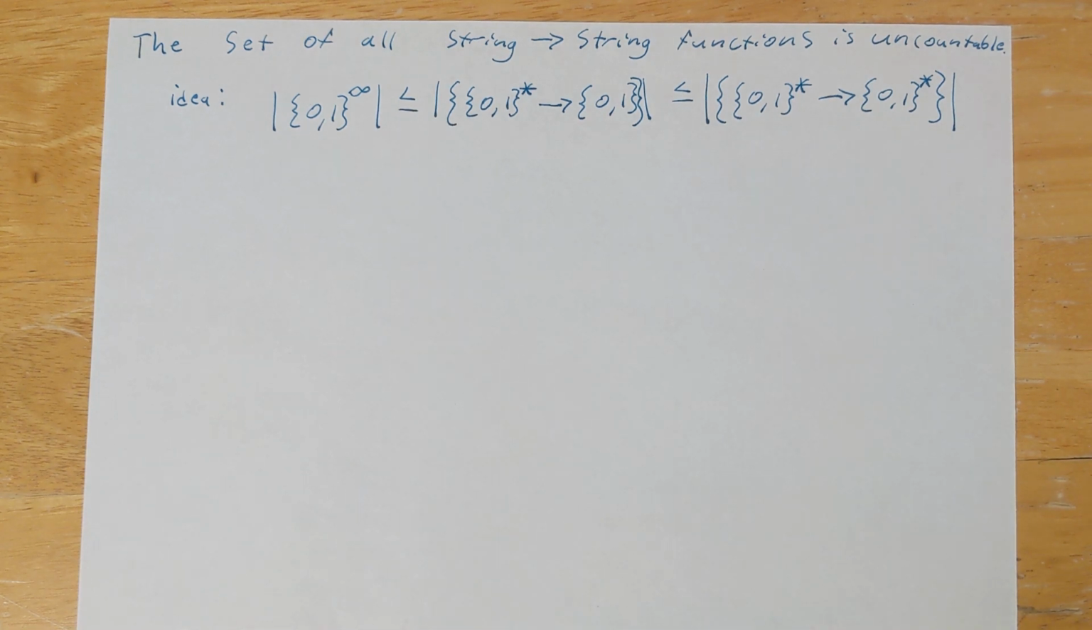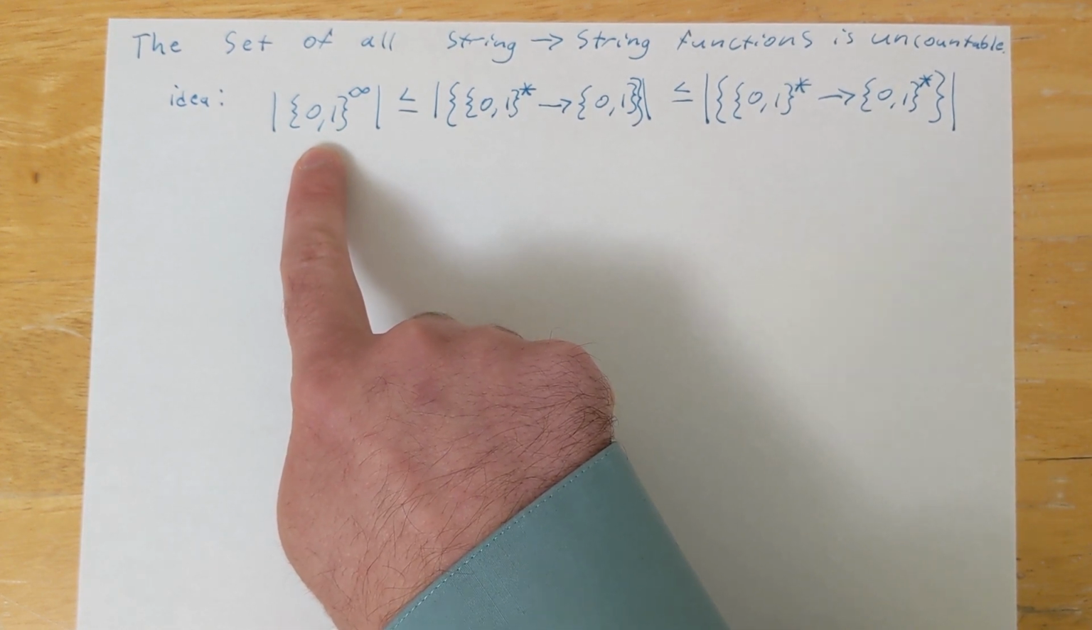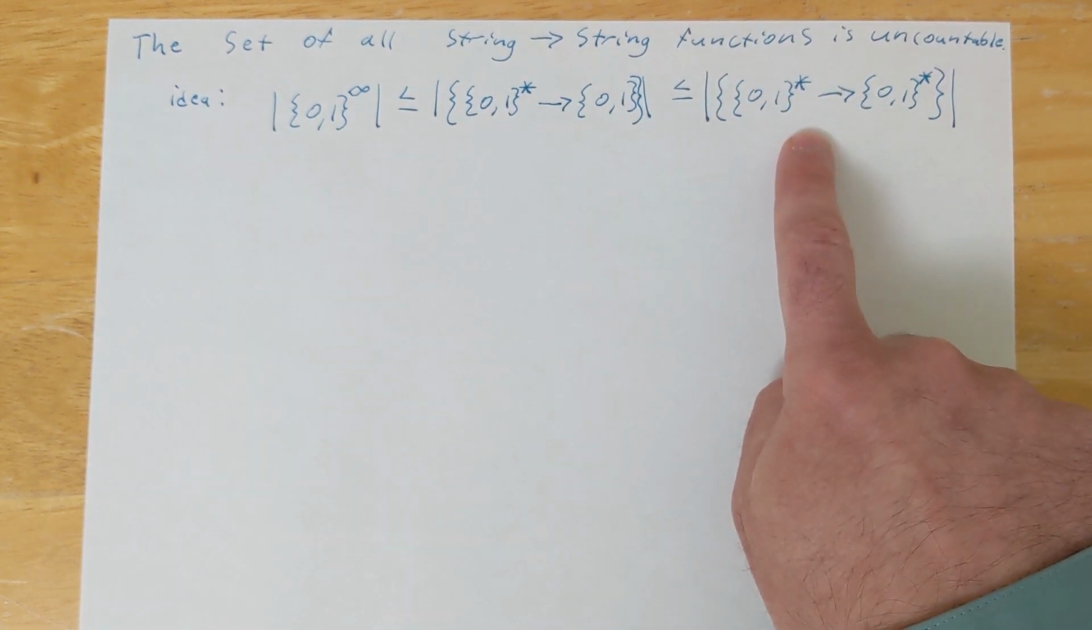So now we're going to show that the set of all the functions that are mapping strings to strings is actually uncountable. So the idea for how we're going to show this is we're going to use this proof where we demonstrated that the number of infinite length binary strings was uncountable. And we're going to take that set of infinite length binary strings and show that the size of that set must be less than or equal to the number of string-to-string functions.